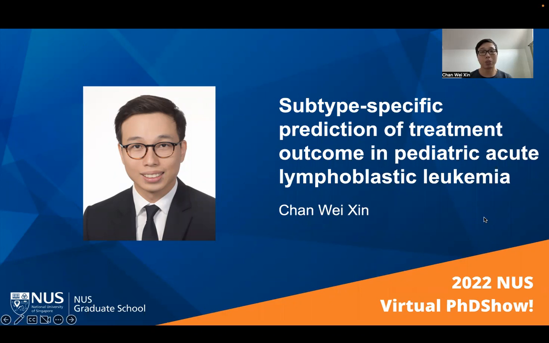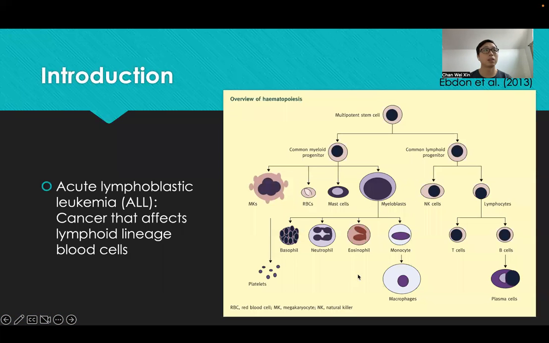In this video, I'll be talking about my research, which is on subtype-specific prediction of treatment outcome in pediatric acute lymphoblastic leukemia. So what is acute lymphoblastic leukemia or ALL? ALL is a cancer that affects lymphoid lineage blood cells, which are descendants from the common lymphoid progenitor cell.